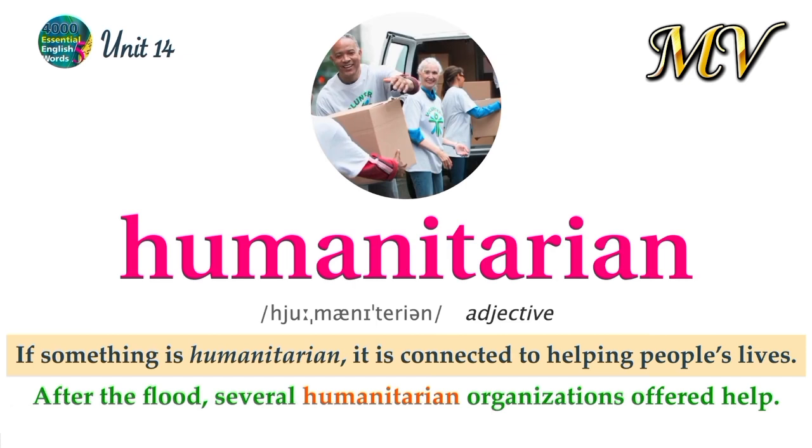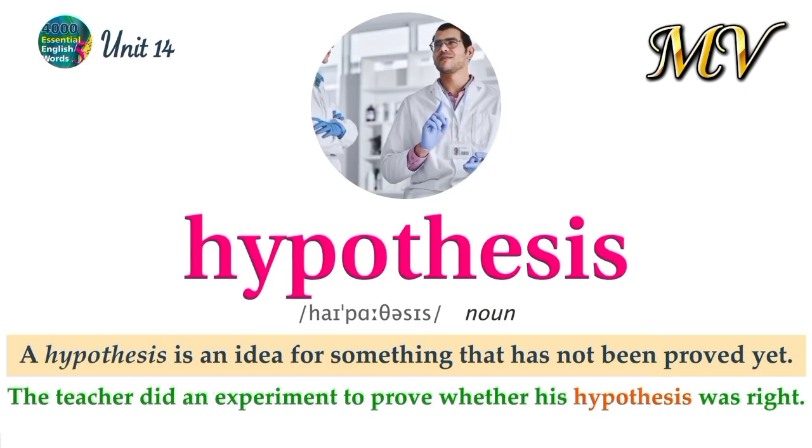Humanitarian. If something is humanitarian, it is connected to helping people's lives. After the flood, several humanitarian organizations offered help. Hypothesis. A hypothesis is an idea for something that has not been proved yet. The teacher did an experiment to prove whether his hypothesis was right.